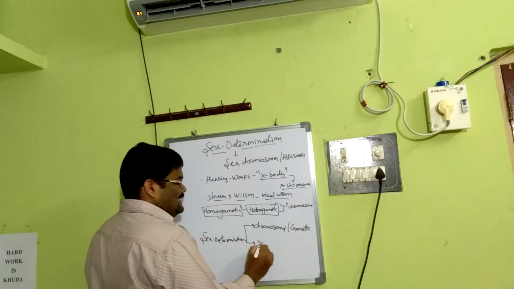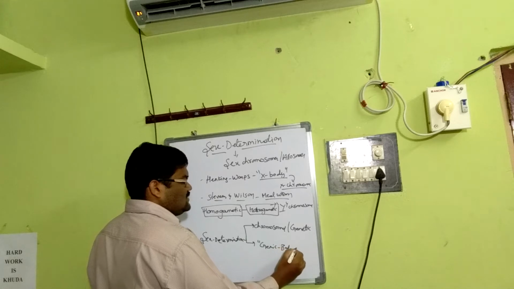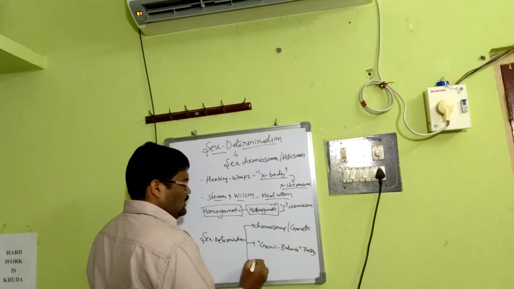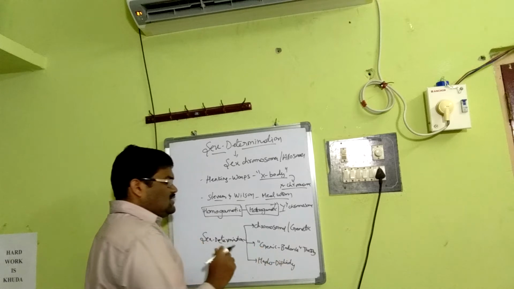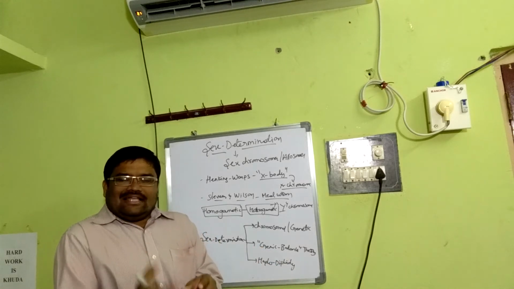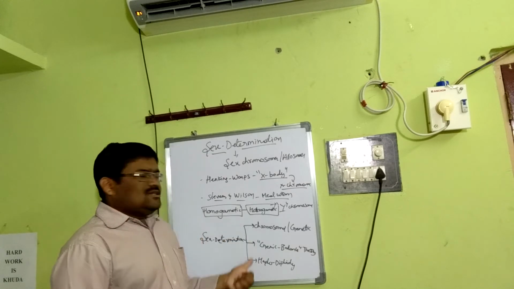Number two, the genic balance theory. Number three, haplodiploidy.